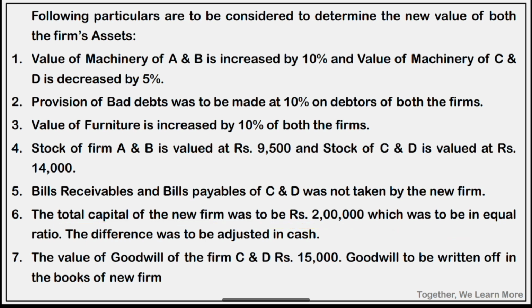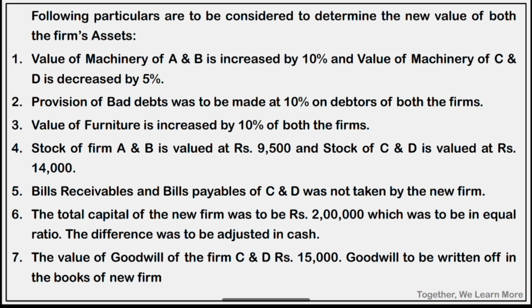Number 6, total capital of new firm rupees 2 lakh which was to be in equal ratio. The difference was to be adjusted in cash. નવી capital આપેલી છે. Clear? Number 7, the value of goodwill of the firm C and D rupees 15,000. Goodwill આપેલી છે. Goodwill to be written off in the books of new firm. So these are 7 adjustments.